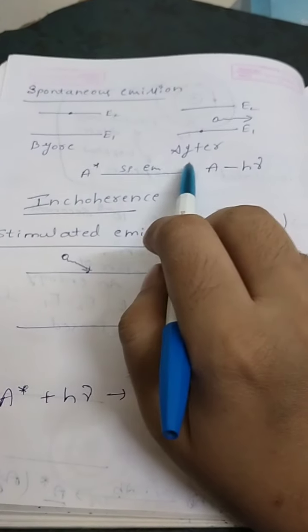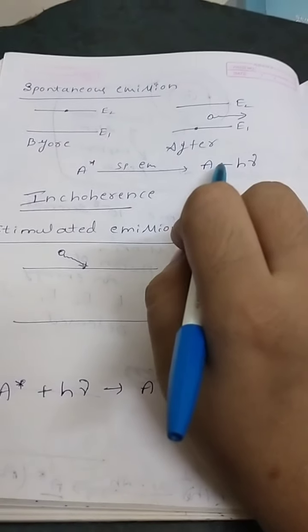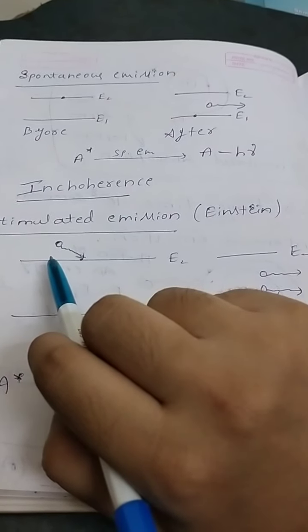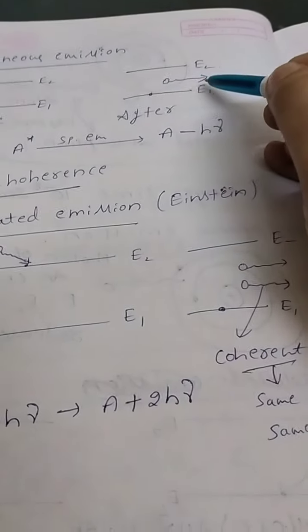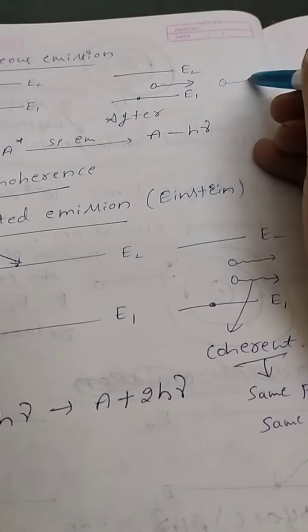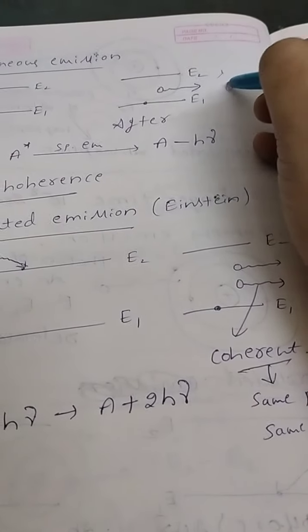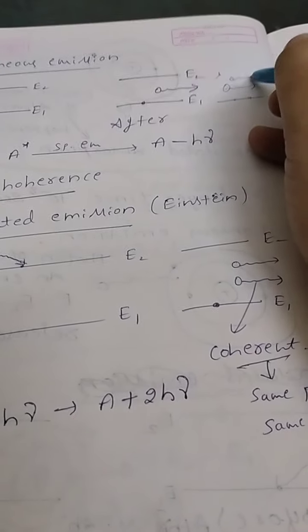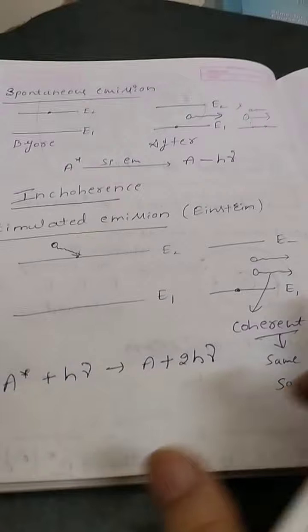When it undergoes the spontaneous emission, the atom comes back to the natural state A by releasing the energy h nu. Okay, but if you consider, for example, 2 electrons coming back like this by releasing the 2 photons. Correct? First electron comes and the second electron comes. So by releasing the energy, 2 photons like this. But these 2 photons are not coherent, they are incoherent.